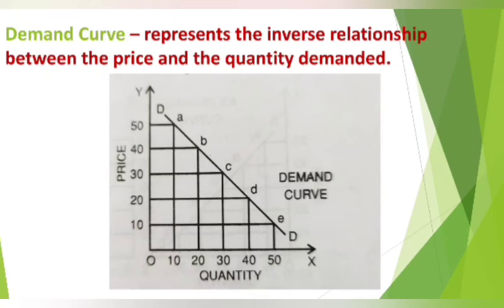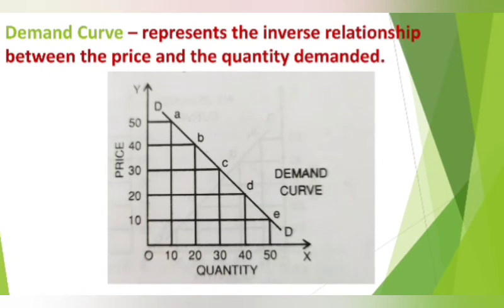Thus the demand curve represents the inverse relationship between the price and the quantity demanded. It is clear that at the price of rupees 50, the quantity demanded is 10, and as the price falls to rupees 10 per unit, the quantity demanded increases to 50.